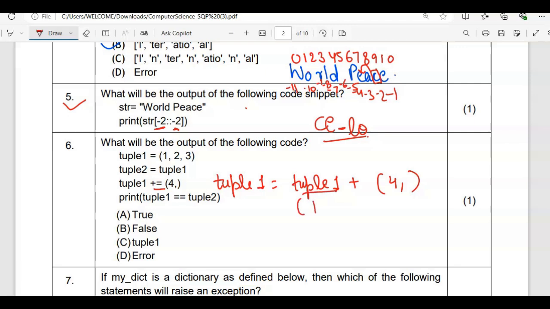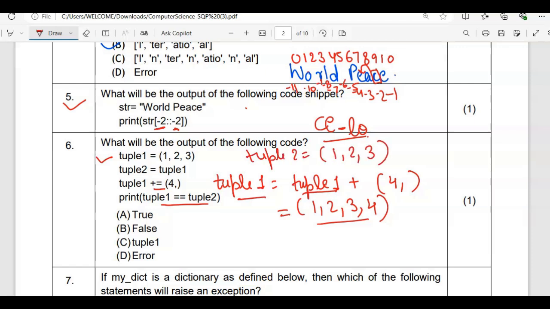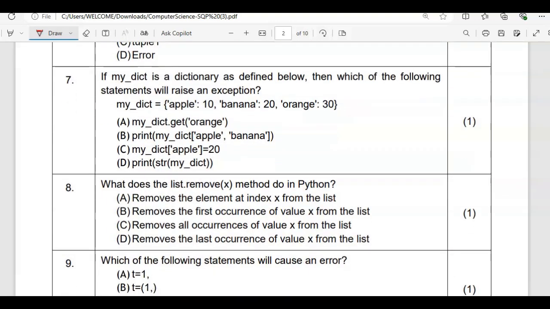So tuple 1 is what? It is 1, 2, 3 and we are adding with this. So this will be added at the last of the tuple. So this is the value for tuple 1. Tuple 2 is 1, 2, 3. Okay, so they both are same? No, they both are not same. They both are different. Tuple 1 is this, but the updated one is this. And tuple 2 is what? It is 1, 2, 3, right? So the answer is false. Okay. Moving to the next question.